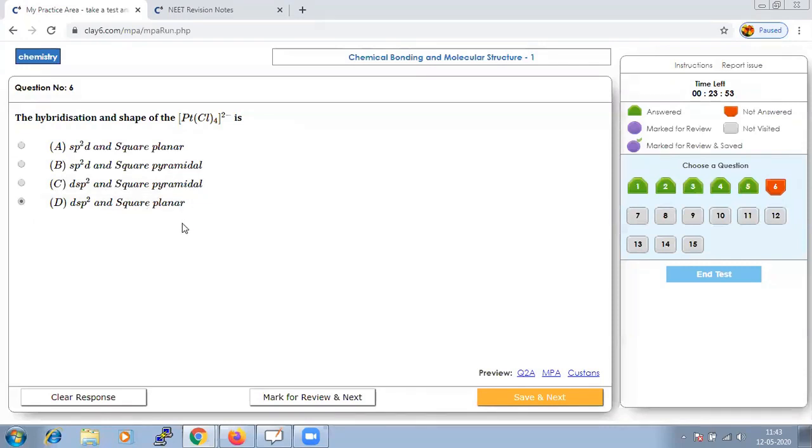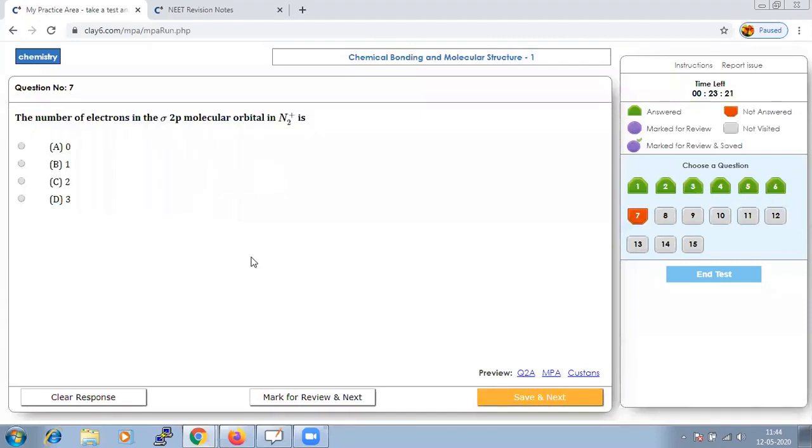If you study hybridization, for a certain type of hybridization the shape will be fixed. So that is also important.